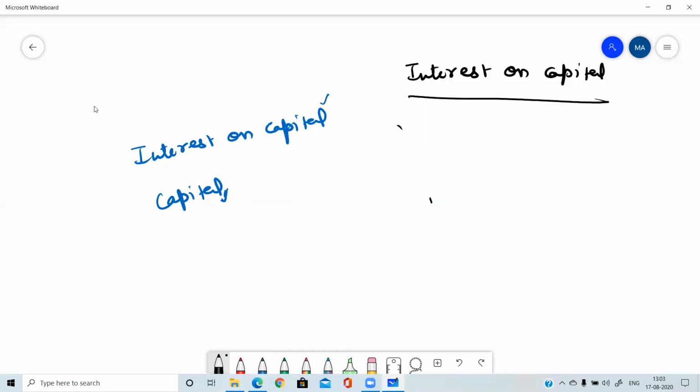Now let's discuss its nature. Interest on capital. Business is making payment of interest to the proprietor. So please tell me, is interest on capital an asset, revenue, capital, or income for the business, or an expense for the business? Business is making payment of interest to the owner. Yes, very good Siddhi, very good Ajay, Ishita, Khushi, very good. No, Khushi, you are incorrect, beta. It is an expense. Anything which the business is paying to anyone, whether it is the owner or an outsider, is always an expense. And expenses are always debited.